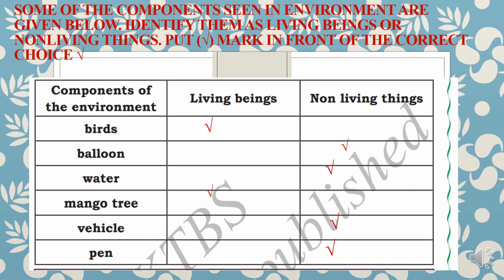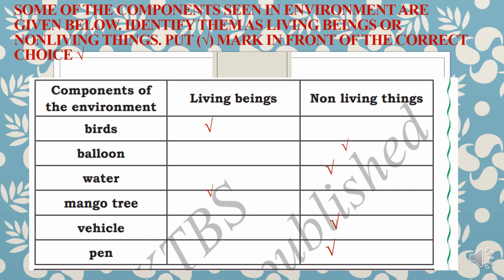Now we shall do an activity. Some of the components seen in environment are given below. Let us identify them as living beings or non-living beings. Put a tick mark in front of the correct choice. So according to you, birds are living beings or non-living beings? Of course they are living beings. Balloon is a non-living thing. Water also is a non-living thing. A mango tree is a living being. Vehicle is a non-living thing and pen is a non-living thing.